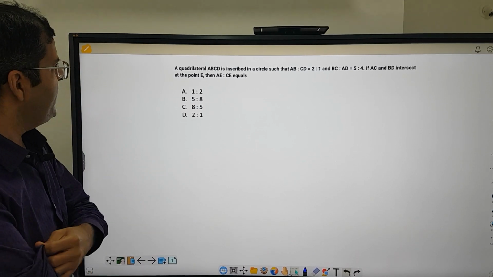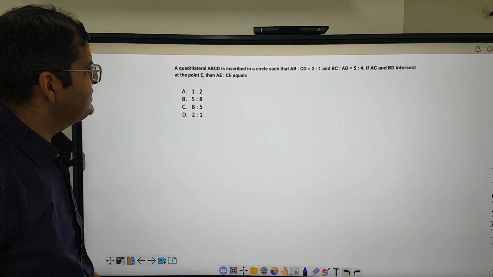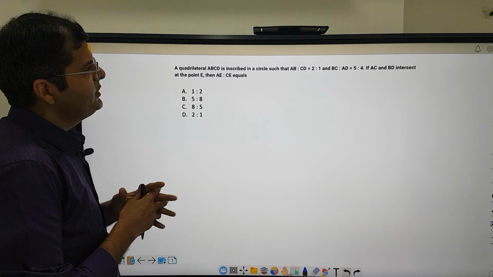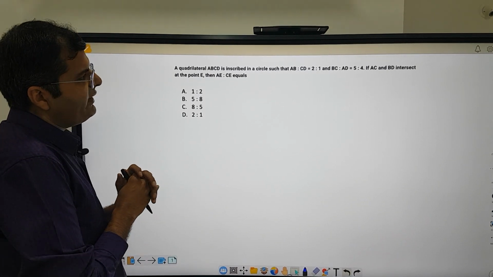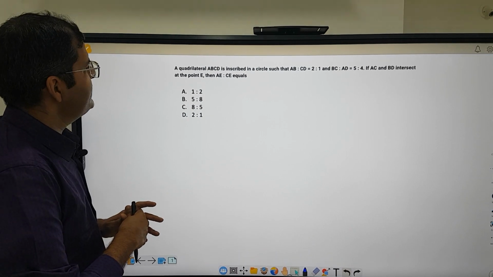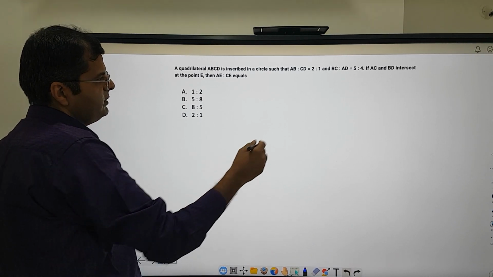So this question says that a quadrilateral ABCD is inscribed in a circle such that AB is to CD is 2:1 and BC is to AD is 5:4. If AC and BD intersect at point E, then AE is to CE is equal to what?